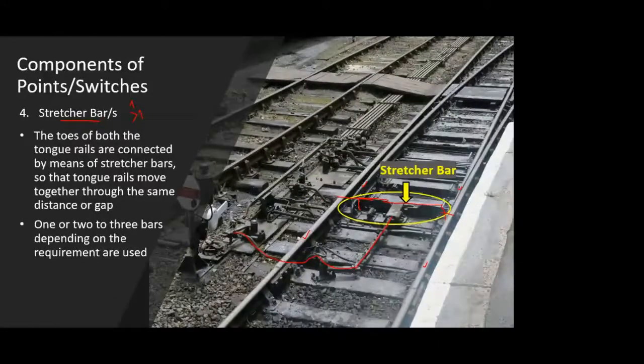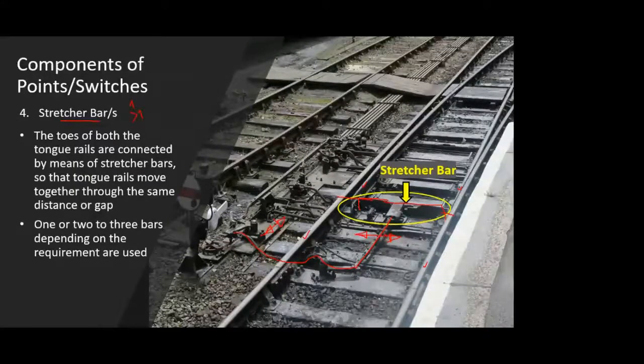This mechanism develops a pull effect, and the pull effect is converted into a lateral movement by the mechanism attached on this transverse part. Whatever is the pull movement of the mechanism on the left side is converted to the lateral movement of your stretcher bar.